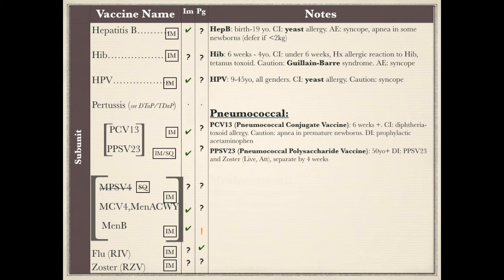Drug interactions for PCV-13 is the prophylactic use of acetaminophen, which causes reduced antibody response to the vaccine. Using acetaminophen on as-needed basis is okay, but not the preemptive use of it.